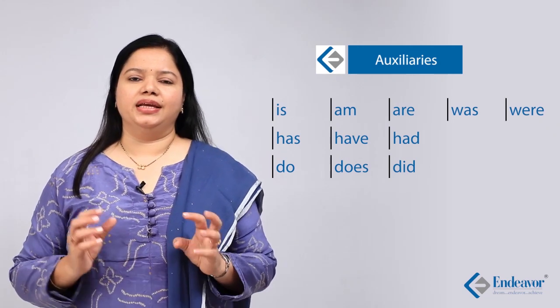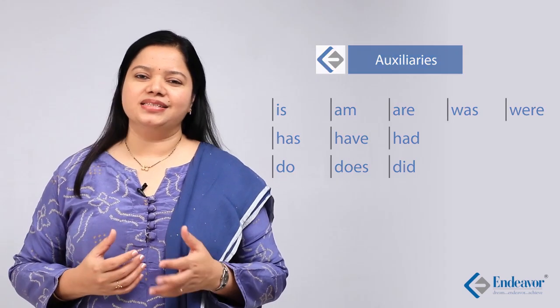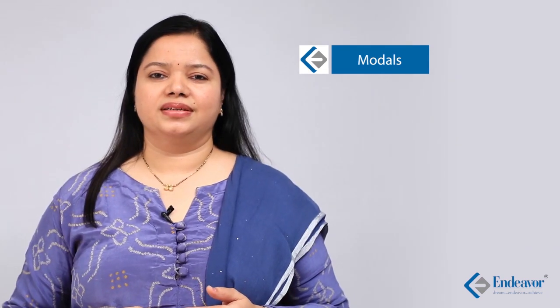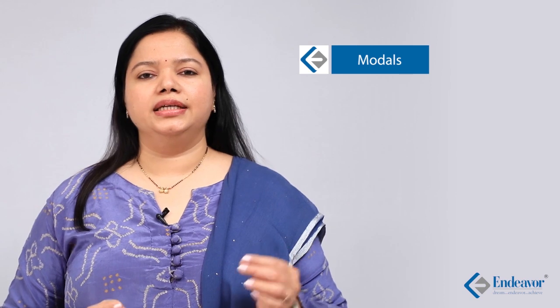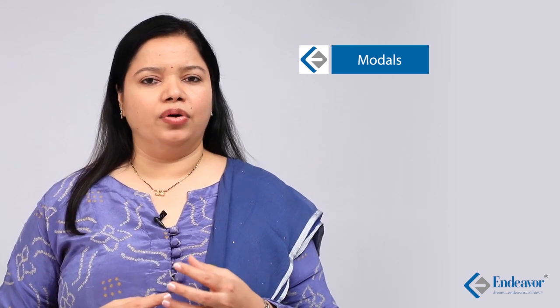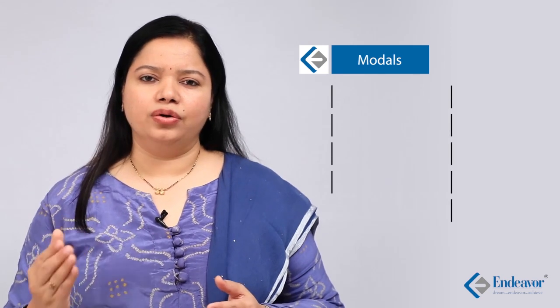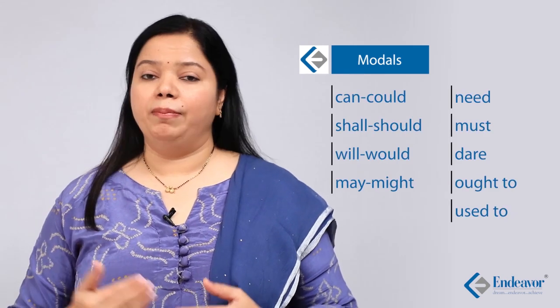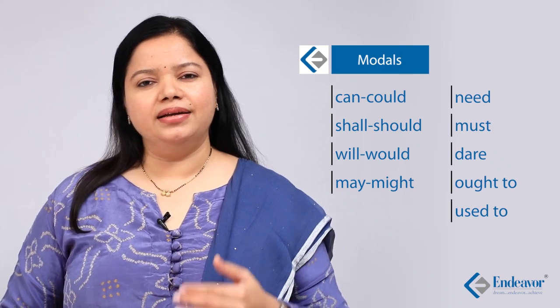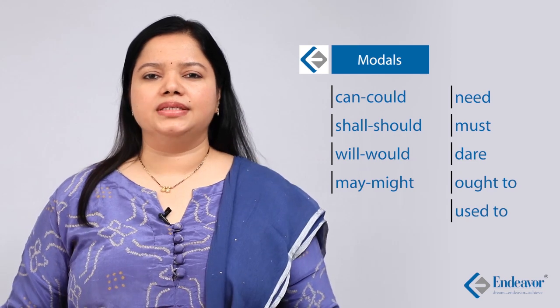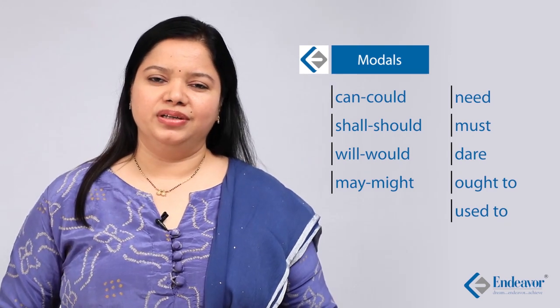Sam's state of being is that of happiness. Sam is happy. You can also have modals that are used to help the main verb in a sentence. What are these modals? These are words that denote the time or the mood of the verb. For example, can, could, shall, should, will, would, may, might, need, must, dare, ought to, used to. All of these end up supporting the main verb.